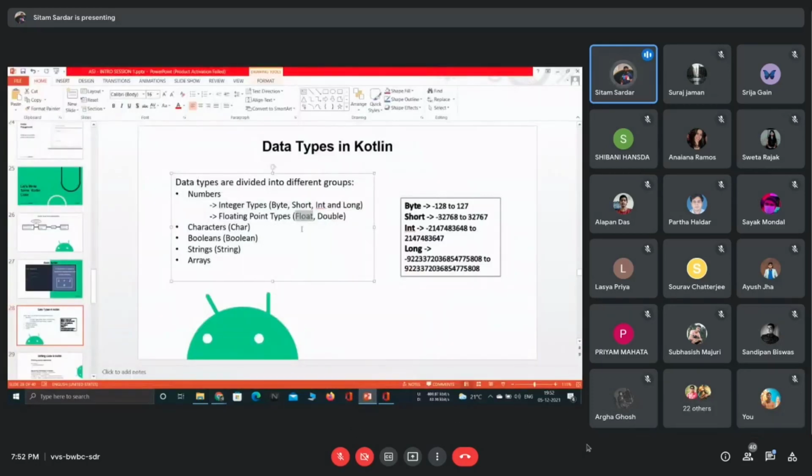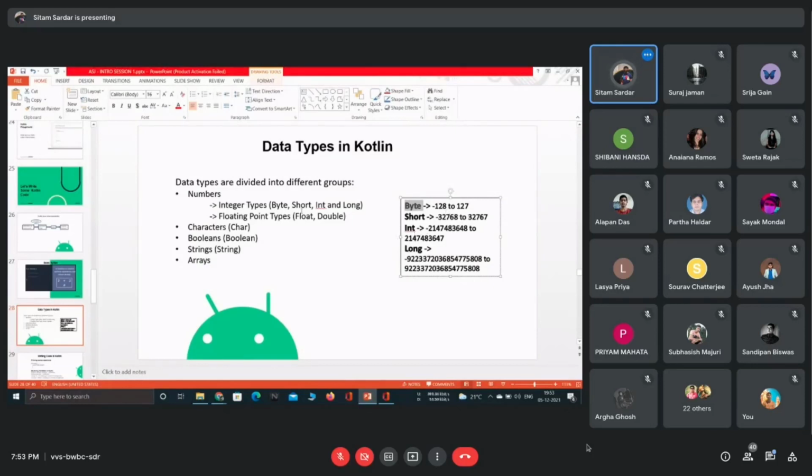Okay. So basically, for those who don't know, you can think like this: a data type is something which tells the compiler to keep some memory space to store a particular type of data. Basically, I have listed a chart. For byte, if you want to store, let's say, 125, then you can simply tell the compiler to make a memory space of type byte where you can store the number 125.